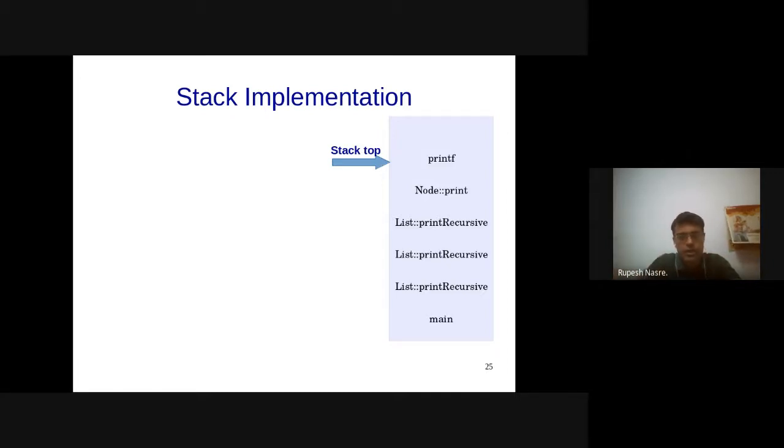Of course, there will be variables which are global, which are not part of print recursive, which you can change and so on. So you can access arbitrary memory locations, because although I'm showing it as a stack, these are all indexed memory locations. This is an array, and therefore you'll be able to access arbitrary memory locations here. But the way it gets invoked, the way it gets maintained, is as a stack. Therefore, this is called a stack.